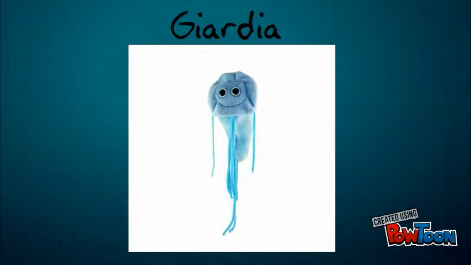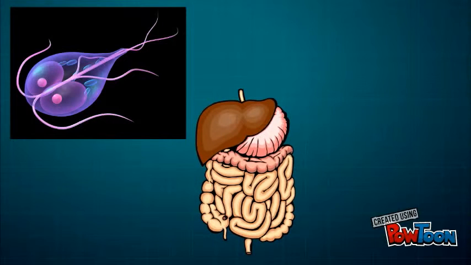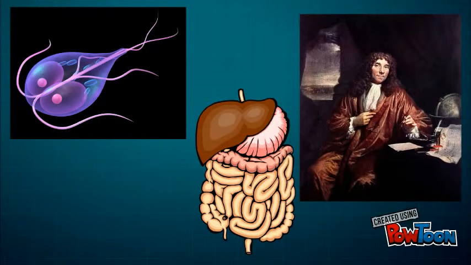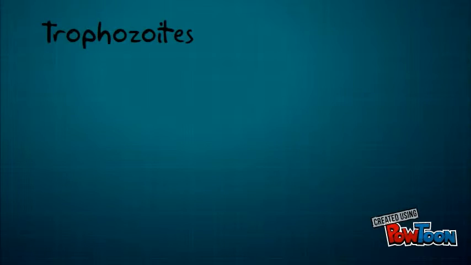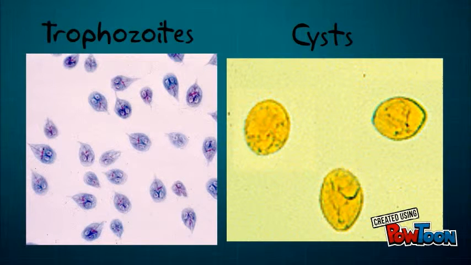Now we're going to talk about Giardia. Giardia is a genus of anaerobic protozoan parasites that colonize and reproduce in the small intestines of several vertebrates, causing the illness known as giardiasis. Giardia were first described by the Dutch scientist Antony van Leeuwenhoek in 1681. Their life cycle alternates between an actively swimming trophozoite and an infective-resistant cyst.